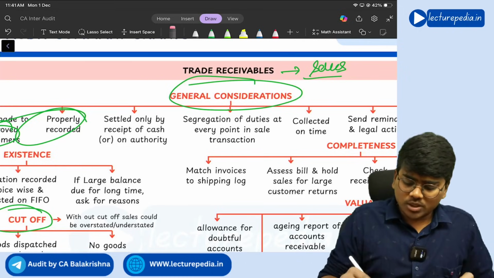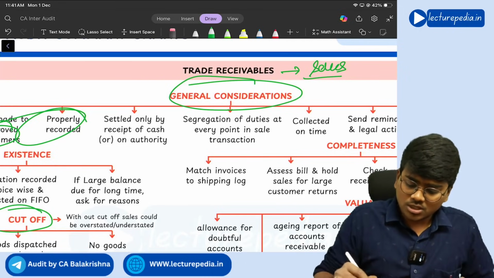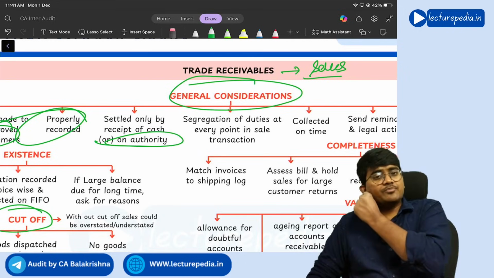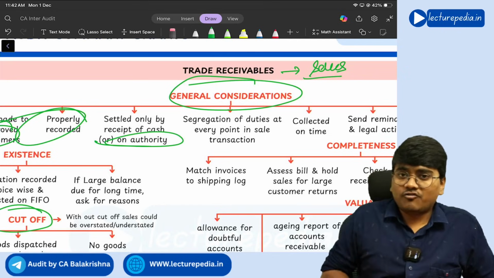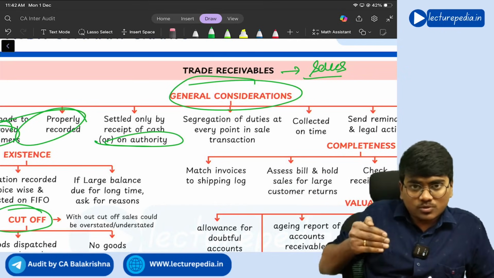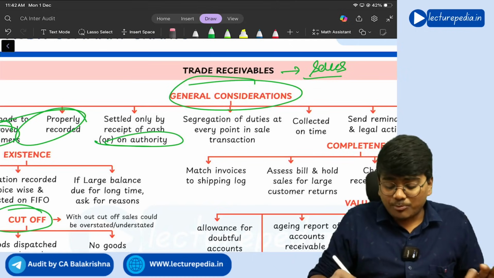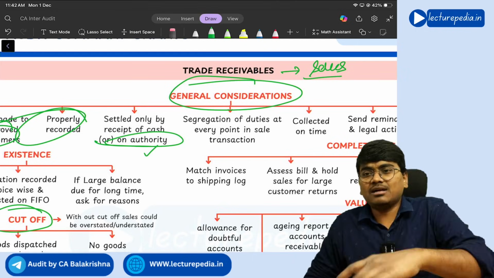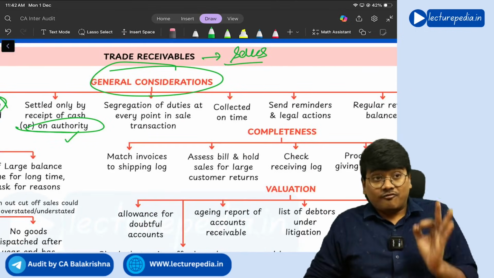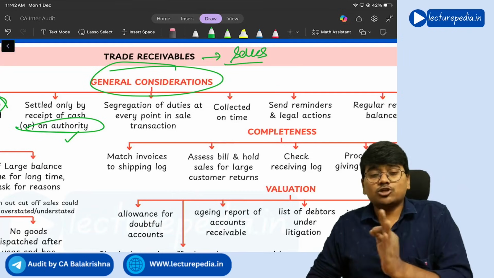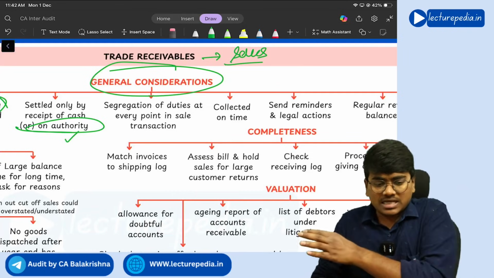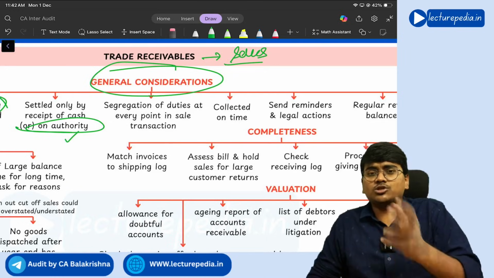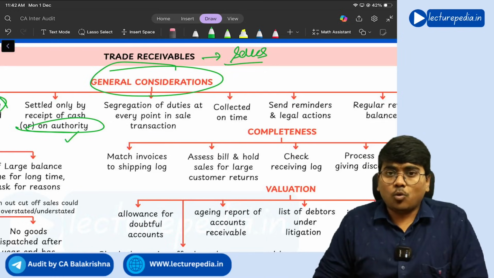Next, settled only by receipt of cash or on authority. Whatever the sale that you have made, for that either you should receive cash, or there should be approval of a proper authority for granting the credit. And for this sales transaction, there should be segregation of duties. The complete sale transaction should not be executed by a single employee only.